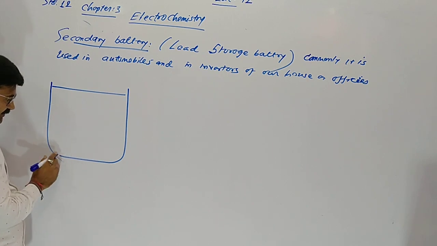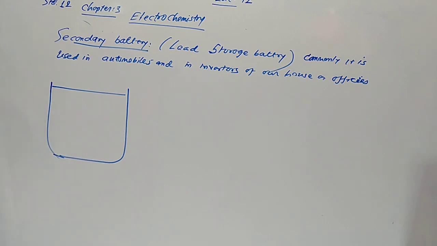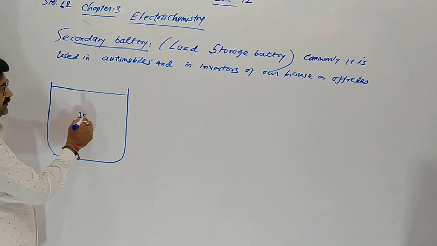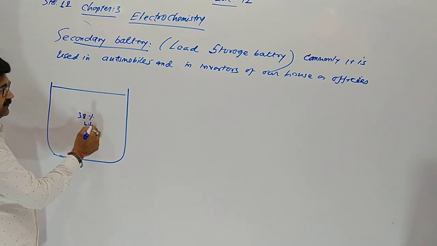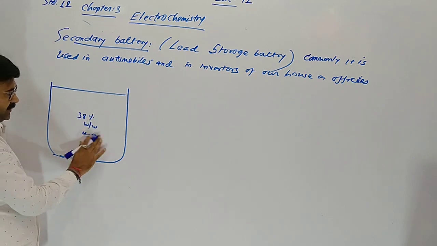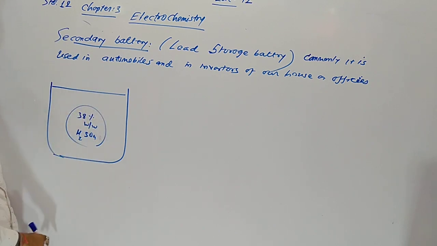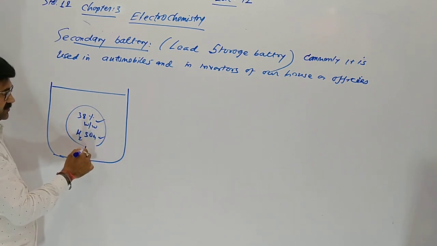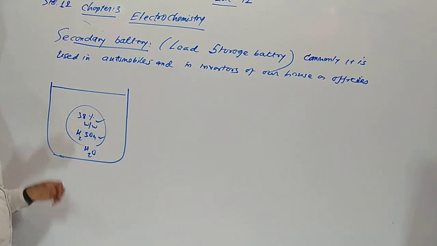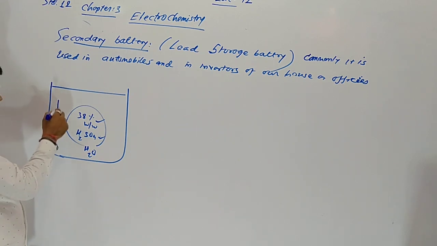In lead storage battery there is a vessel, insulator vessel made of plastic. Inside, 38% weight by weight solution electrolyte of sulfuric acid is there. 38% means 38 gram sulfuric acid and 62 gram of water is filled.